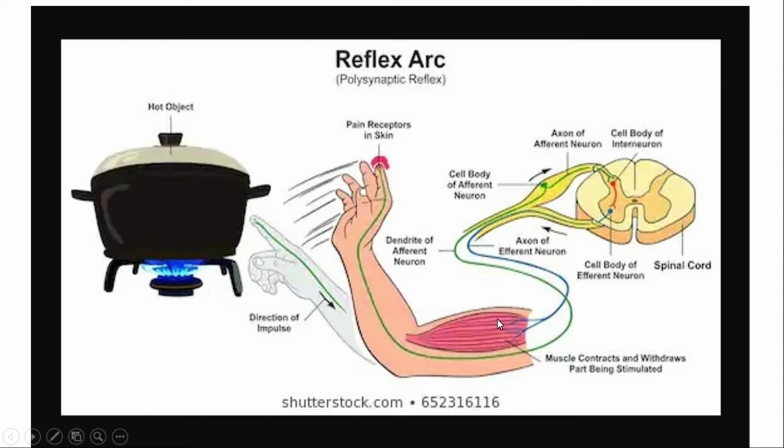So what is actually happening? Firstly, a stimulus triggers an impulse in a receptor, which could be any sensory organ. And the impulse then travels from the receptor through a sensory neuron to the spinal cord. As you can see, this is a spinal cord here. We have read about the diagram in the previous video. In the spinal cord, it passes to an association neuron.